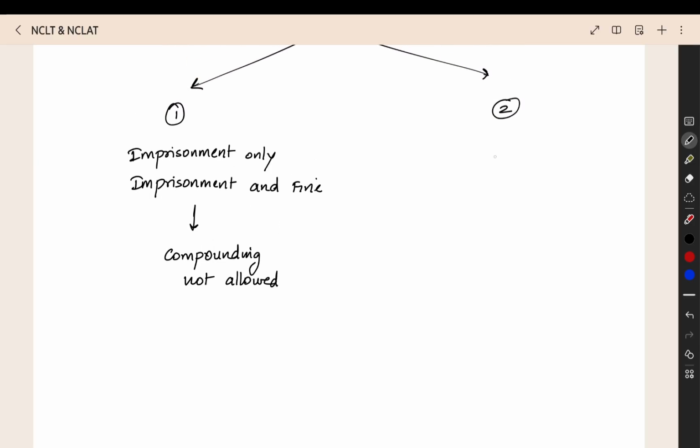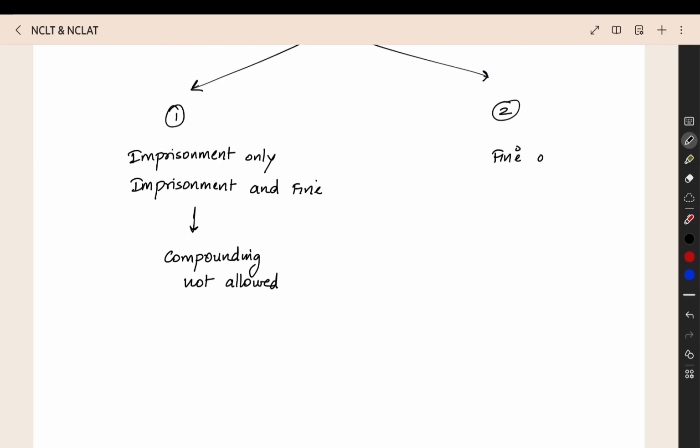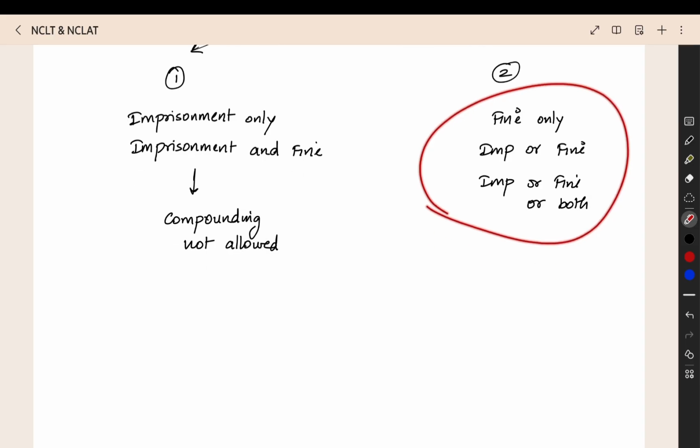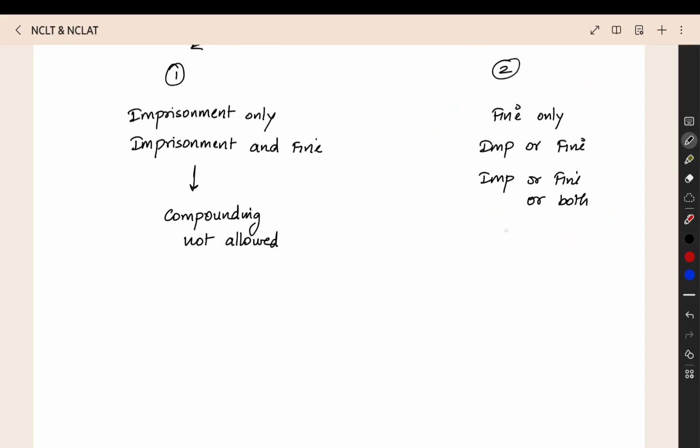Then we have other types, like fine only, or imprisonment or fine, or imprisonment or fine or both. So these are all the second category offences. If this is the punishment, then compounding is allowed. You can do the compounding, there is no problem.